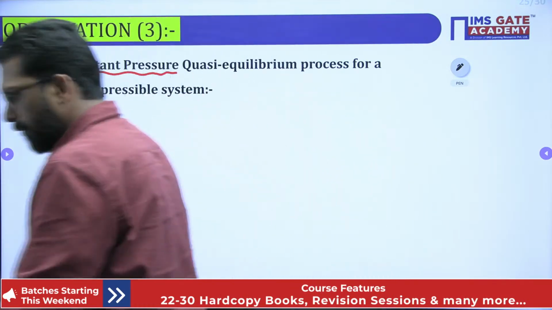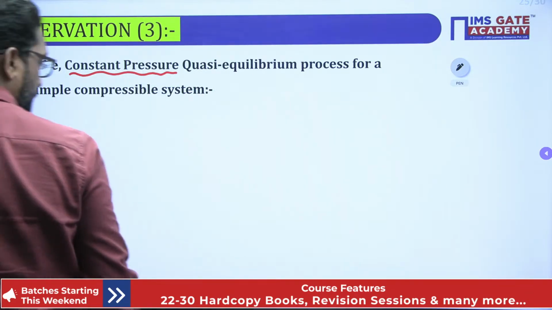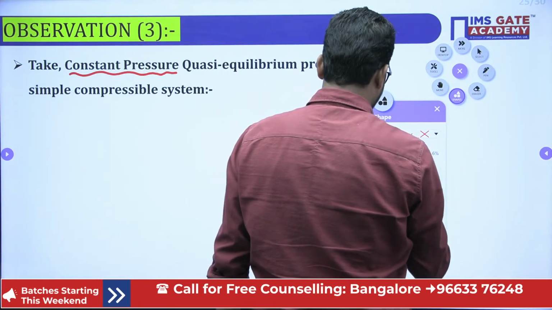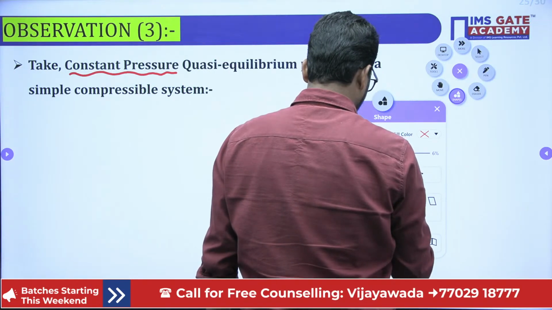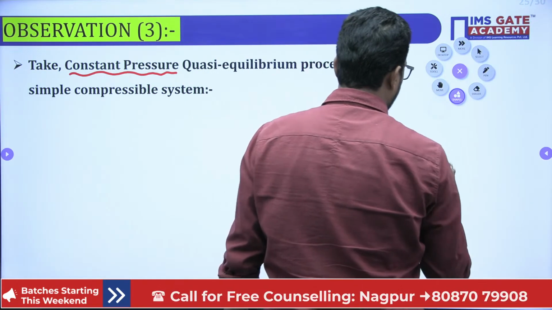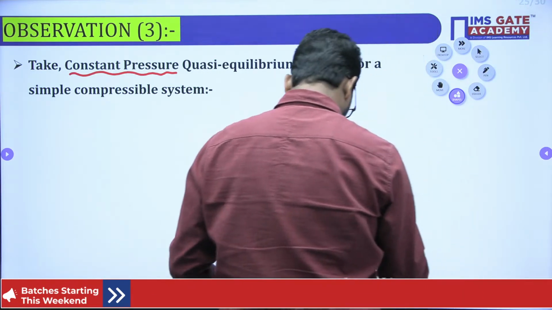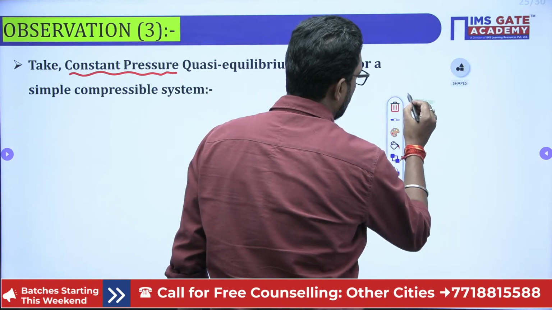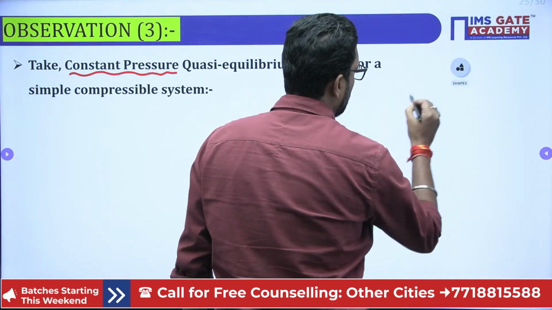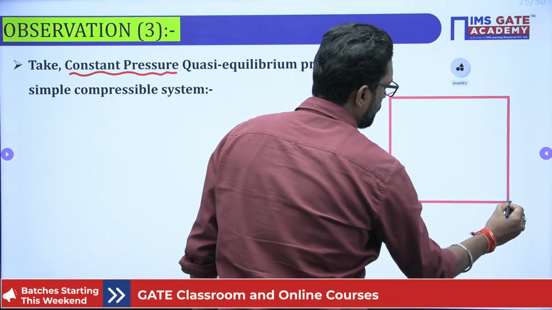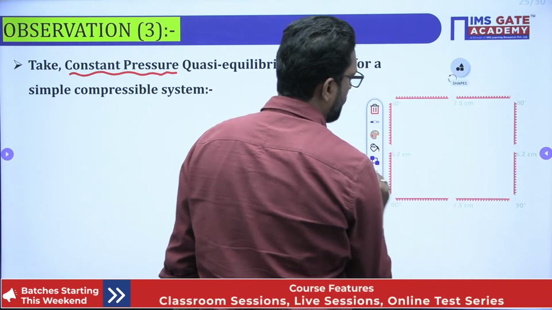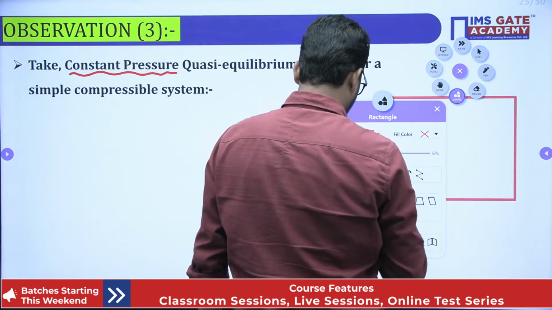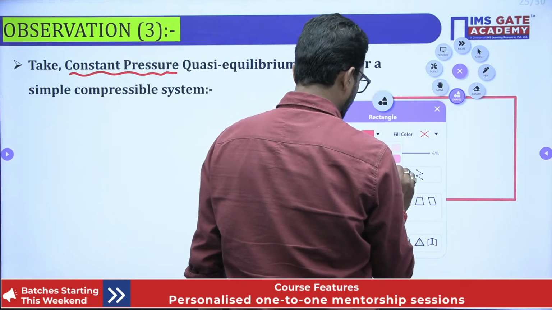For that we have to draw a system. For simplicity we take a system like this. Let's suppose this is our piston cylinder arrangement. This is our cylinder, and this is our piston.